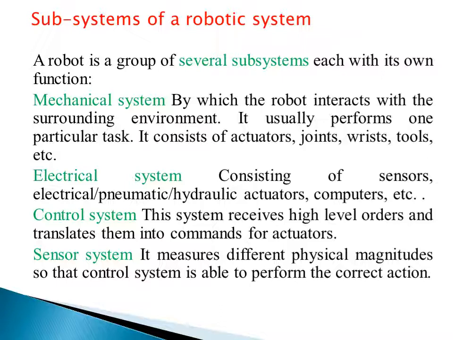Next is the sensor system. As I told you, like a human being, you have eyes, your nose, your ears, right? You can sense the things, what is going on in the environment, and accordingly you will get the message, and this message will move to your brain, and your brain will command the entire body. So the sensor system is a very important part of the robot. It measures different physical magnitudes so that the control system is able to perform a correct action.